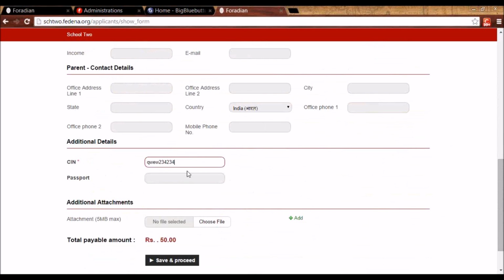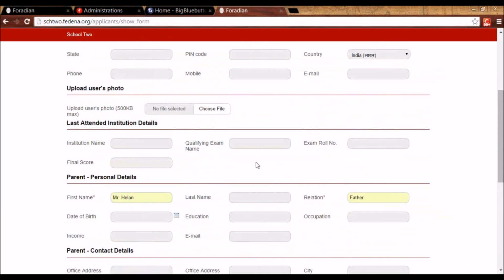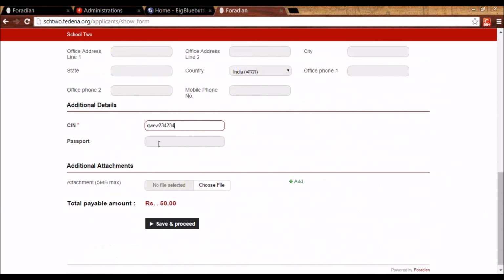I'm filling in the mandatory details, but of course the student will be filling in all the details here. And you will see that here the total payable amount is 50. So let's say I have set a fixed amount for the applicant registration, so it is always 50 in this case. I can even choose to attach documents like address proof, ID proof or previous education documents. And since I've checked transfer attachments while allotting, the same will be available in the profile of the student after this is approved by the admin.